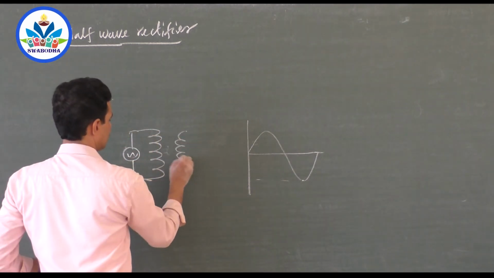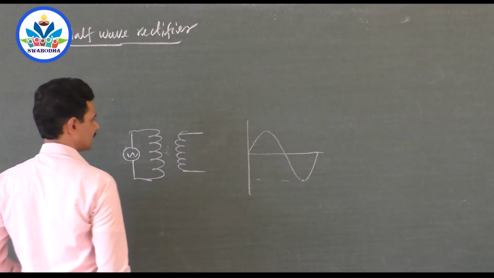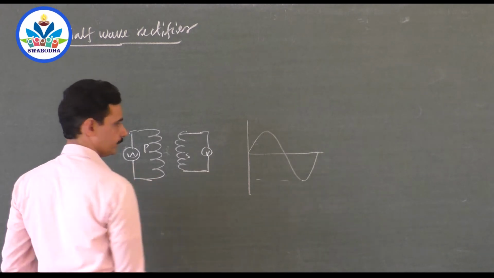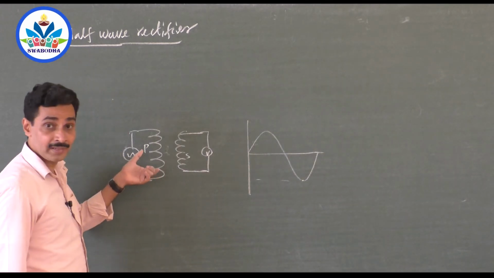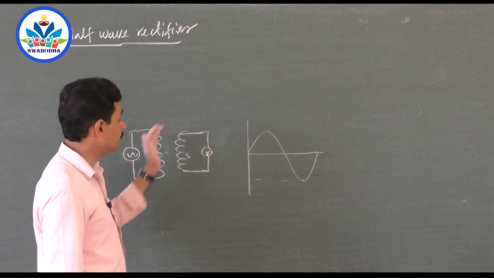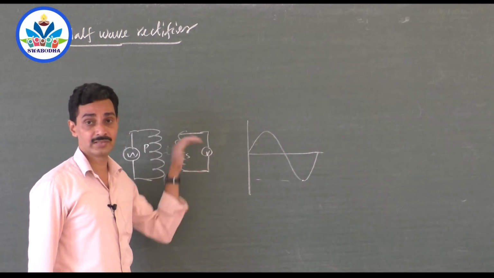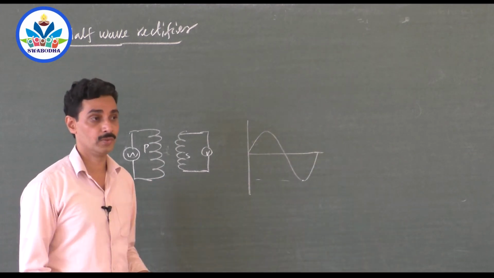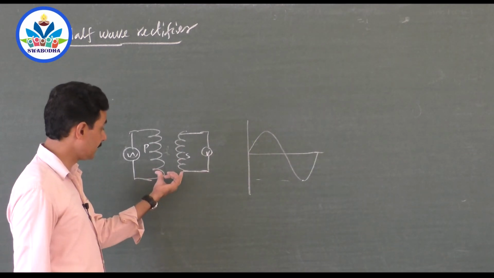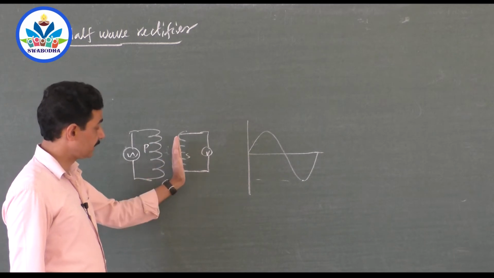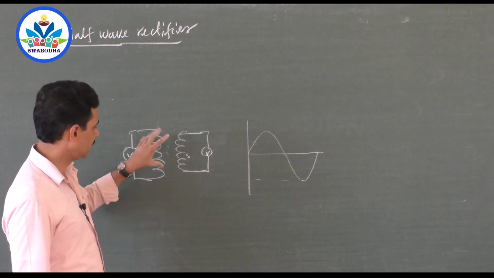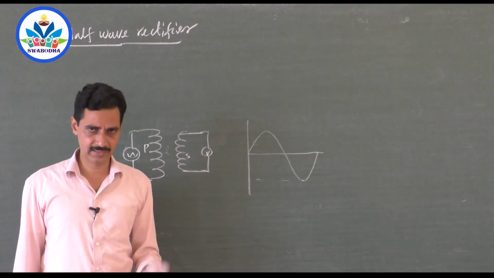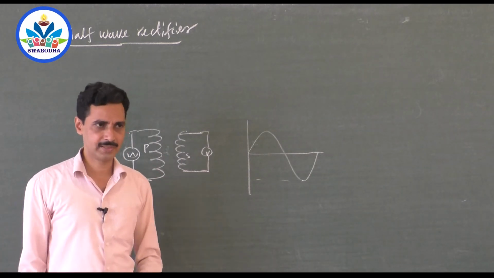So the magnetic field produced by this coil will keep on varying. Just place another coil very close to it. This is called secondary coil. Primary coil, secondary coil. You will get a voltage here also. The change in the magnetic field produced by one coil induces an EMF in the other coil, induces a voltage in the other coil. Any change in the magnetic field produces a voltage in the other coil. They need not be in touch, you can just keep it very close. So the magnetic field should link to the other coil. This is called electromagnetic induction, which you will study in a proper chapter.